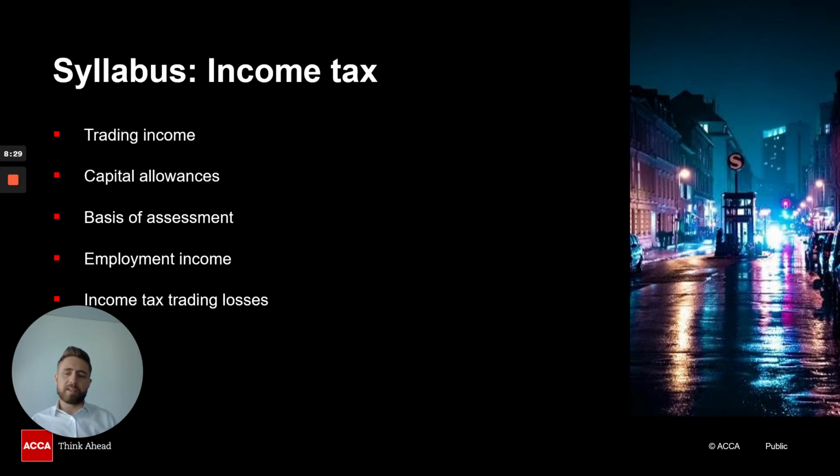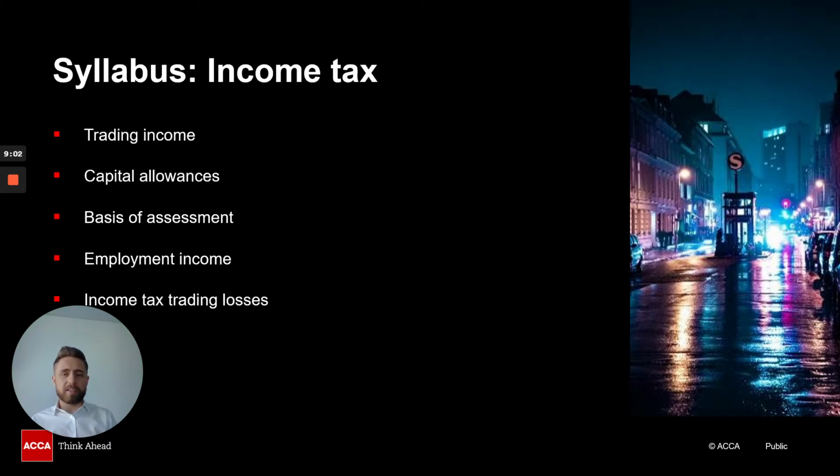We then move on to, of course, employment income. Now, I put employment income in here. Yes, it can be quite tricky, but students relatively find this okay. But with students, they probably leave this until last. So employment income is very, very important because it will come up in your exam. And there are lots and lots of separate rules within employment income that we have to learn with regards to benefits, etc. So employment income requires a lot of work, and it requires a lot of work quite early on there.